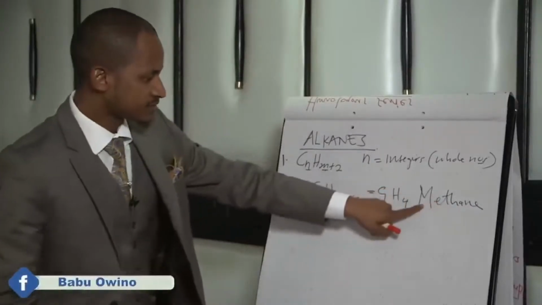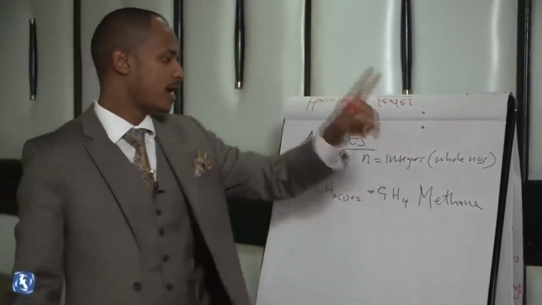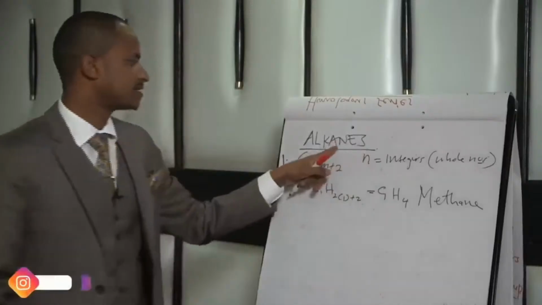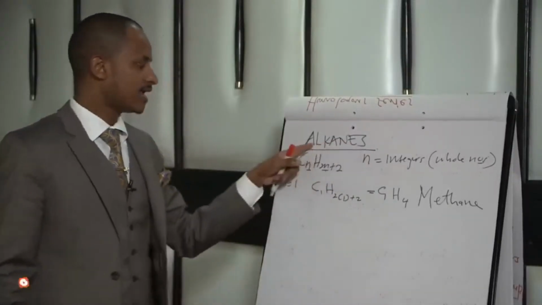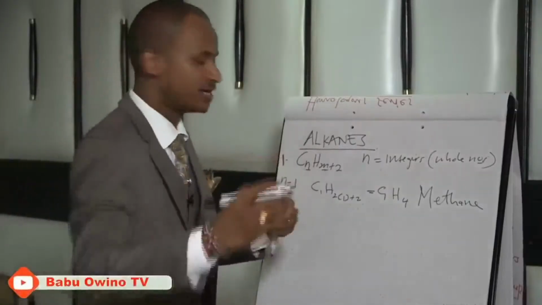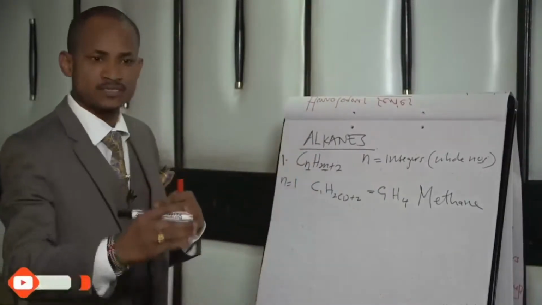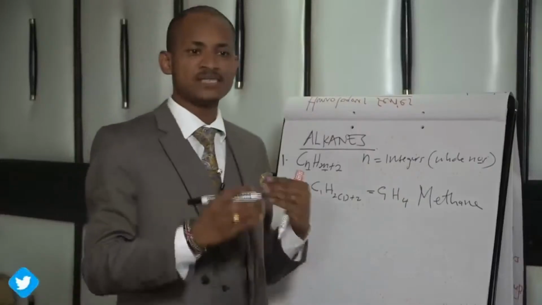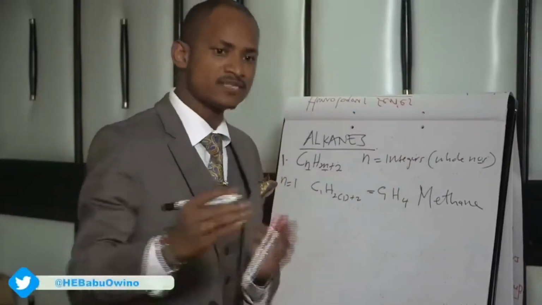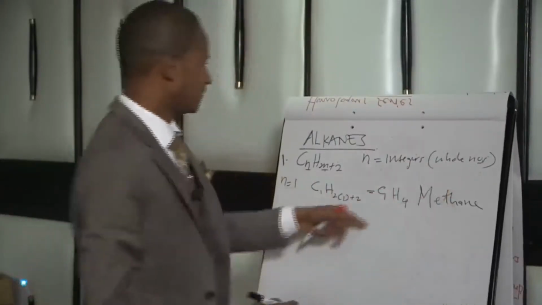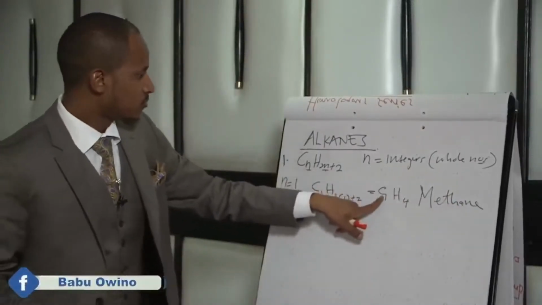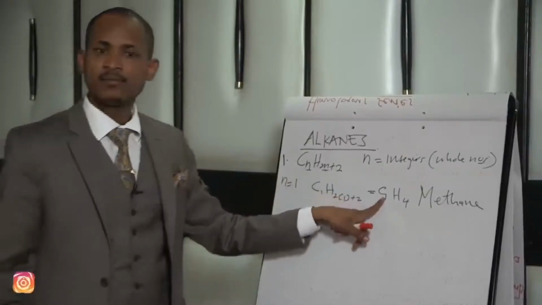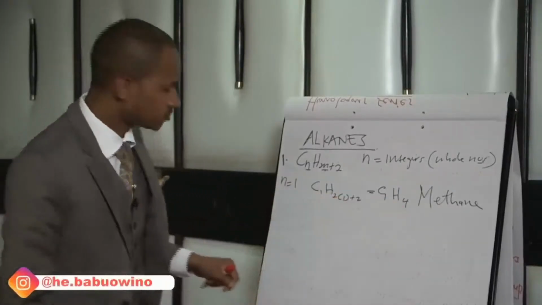Meth is a Greek word meaning 1. Ane comes from the parent alkanes. Alk is a continuous chain, the aliphatic compounds. So methane is an alkane with 1 carbon atom and 4 hydrogen atoms.